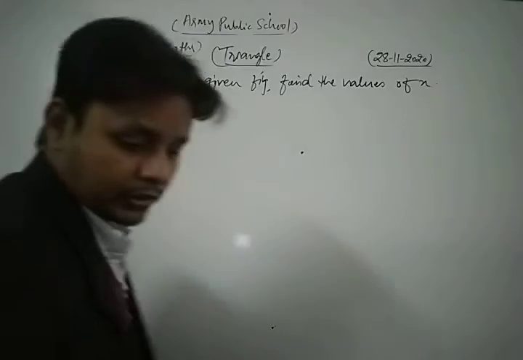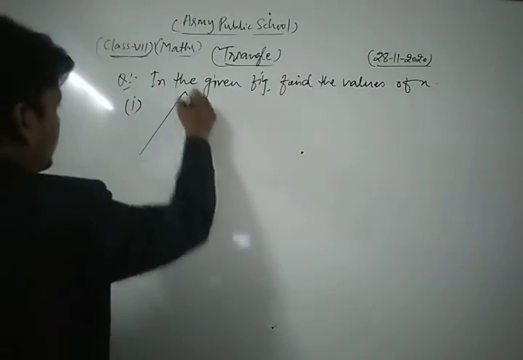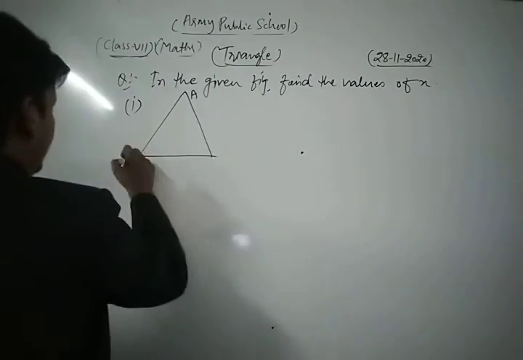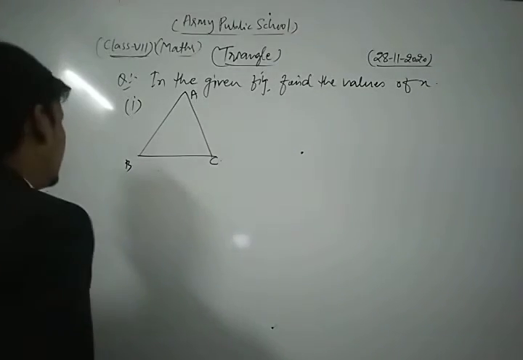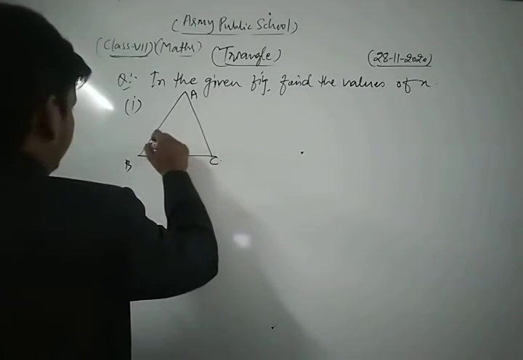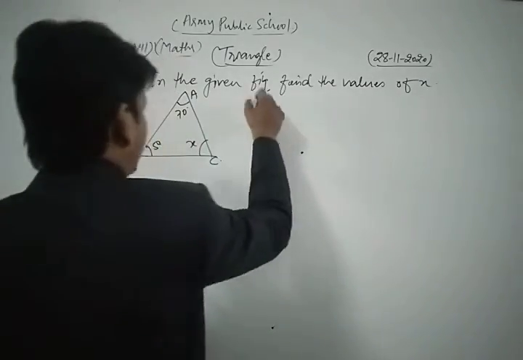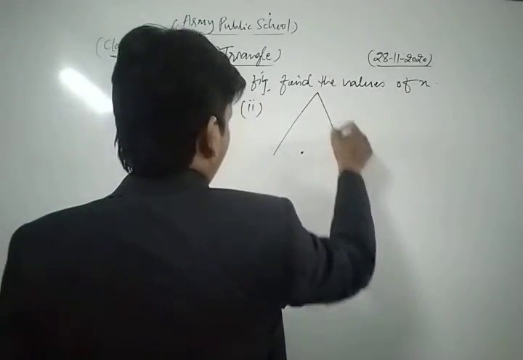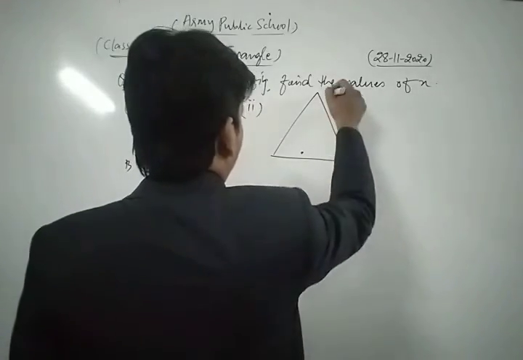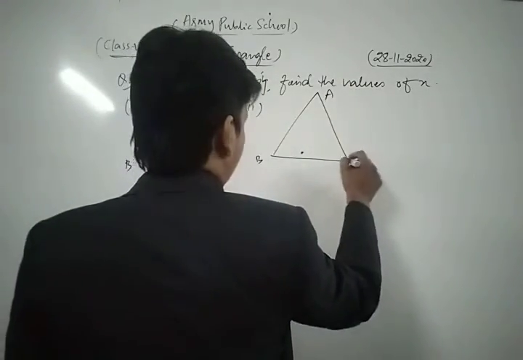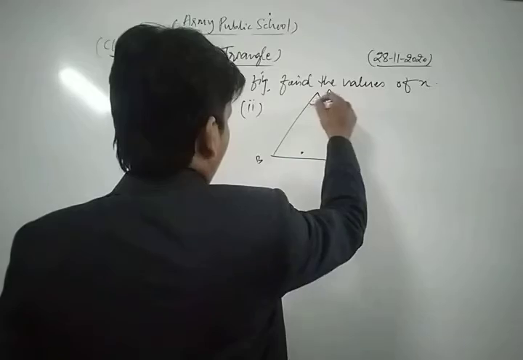Now the first part of this question is this: this is angle A, this is angle B, this is angle C. 50, 70, and this is the value of x. The second part of this question is: this is A, this is B, this is C, and each of these angles is the value of x.